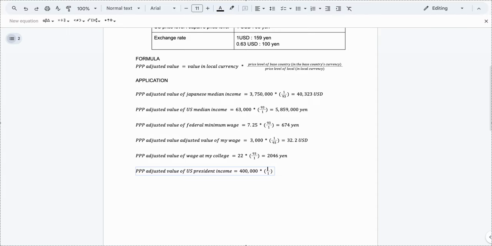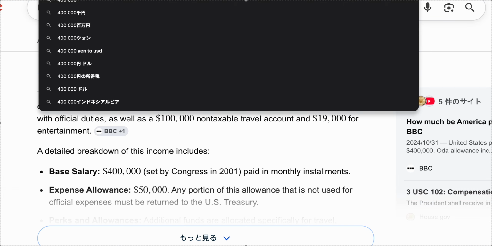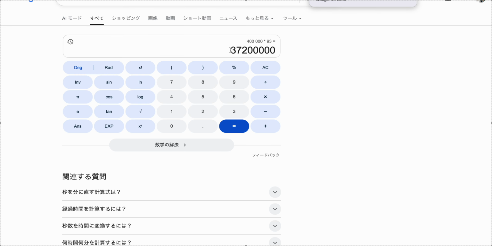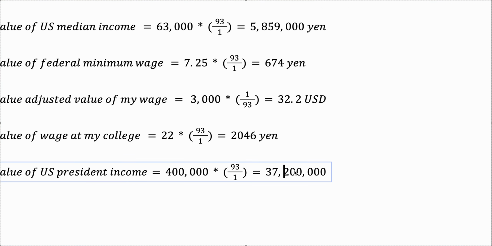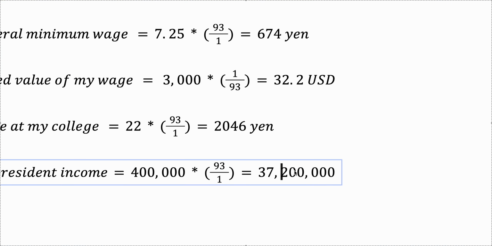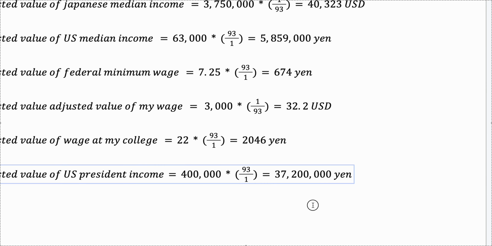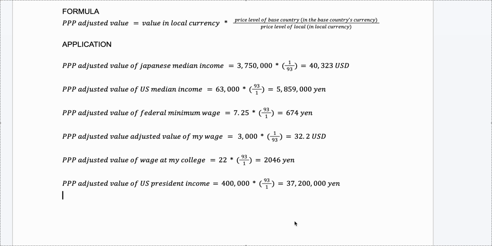The top should be base country, so it should be 93, and the bottom should be the target country, which is the US, $1, and that will be, it's a big number here, 37,200,000. Perfect. This is how much the U.S. president is earning.